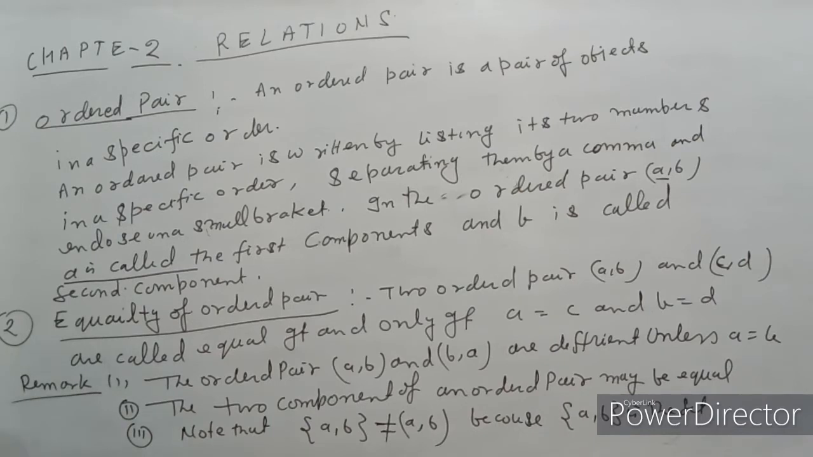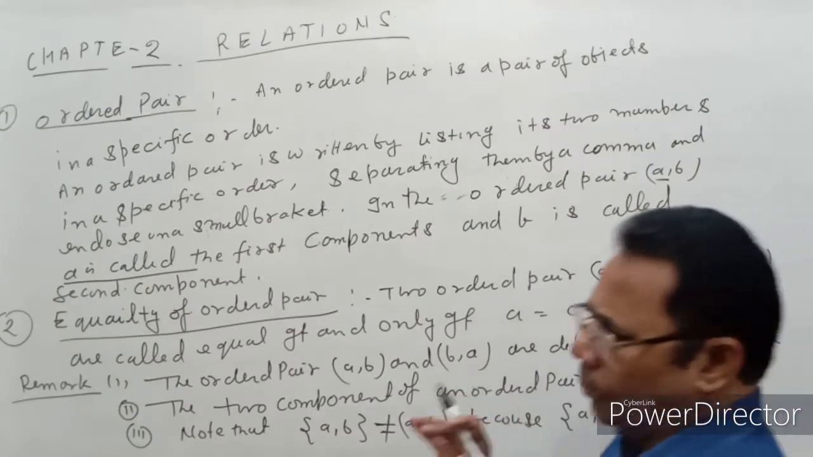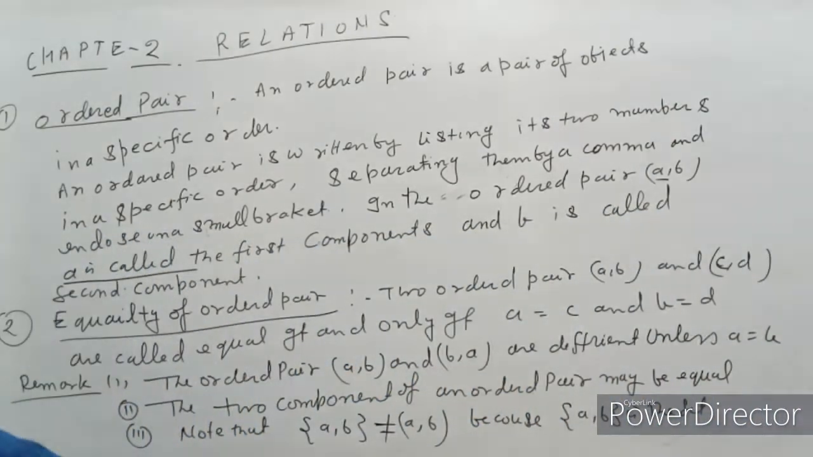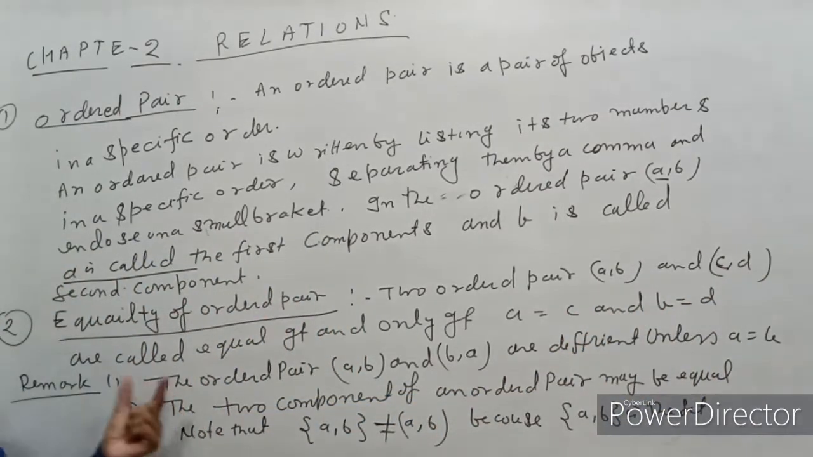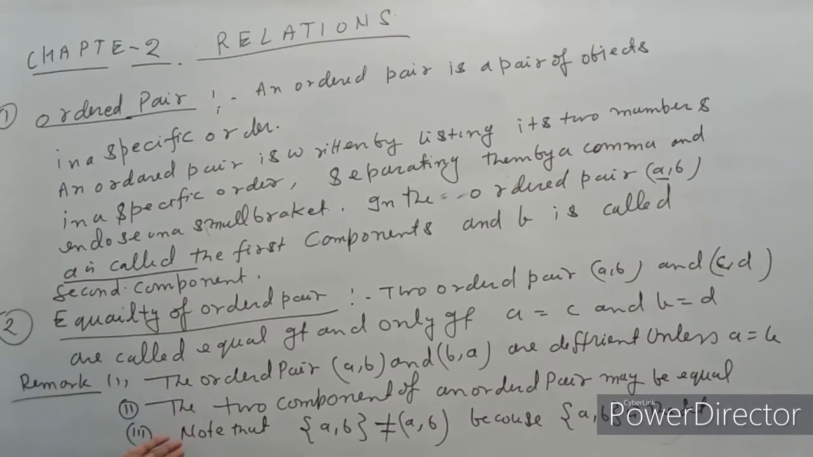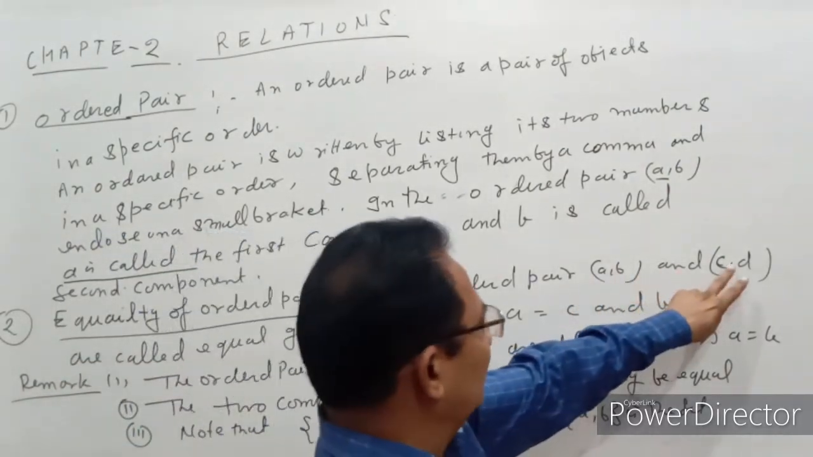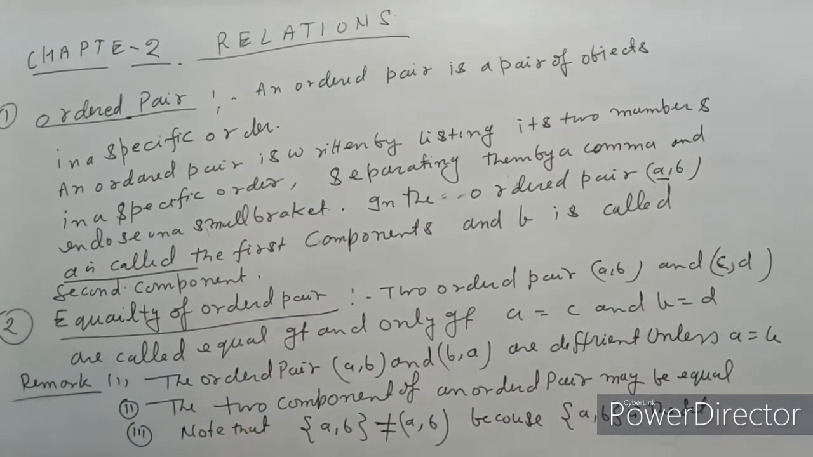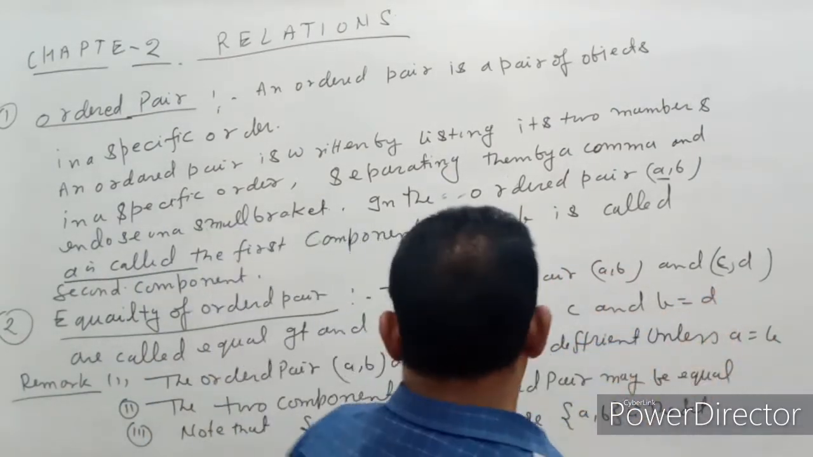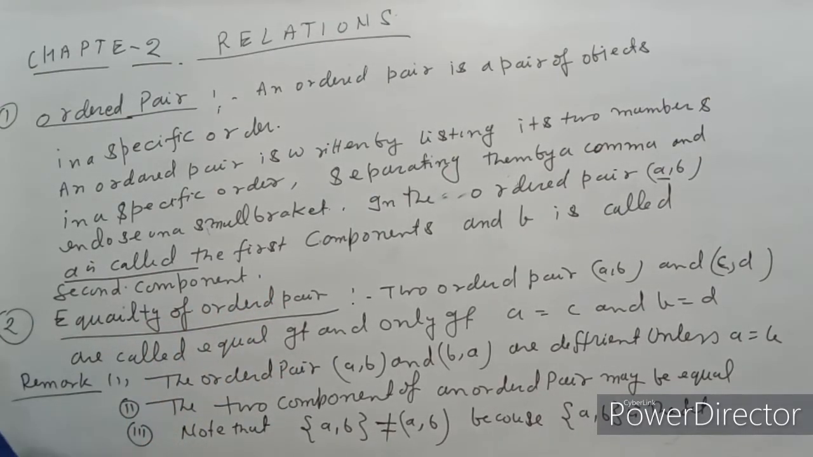Now next is the definition, equality of ordered pairs. Here we compare any two ordered pairs to see when they are equal. Suppose we consider the two ordered pairs (A, B) and (C, D). Then these two ordered pairs are called equal if and only if A is equal to C, that is the first component equals the first, and B is equal to D, the second component equals the second. Its converse is also true.